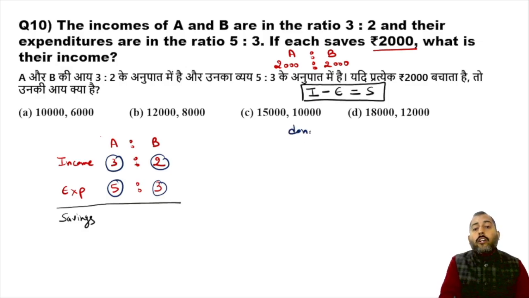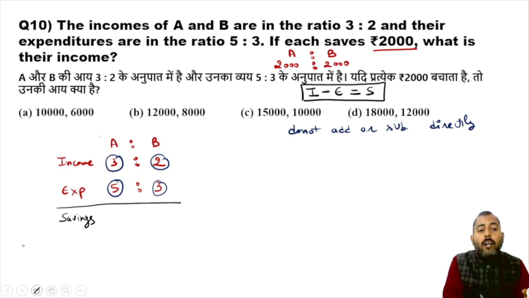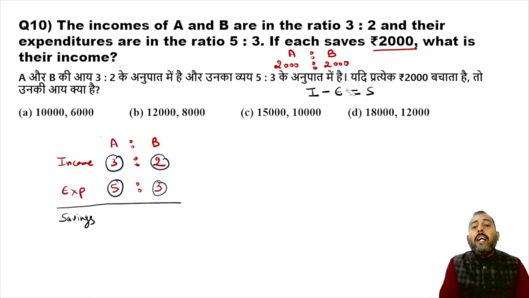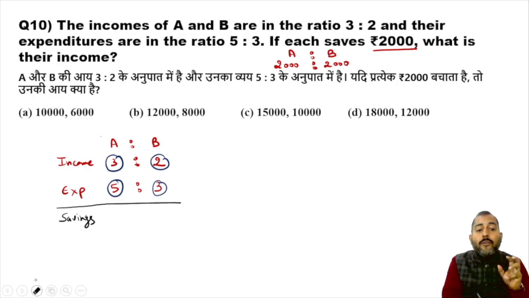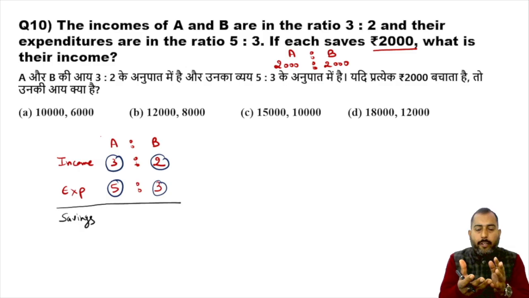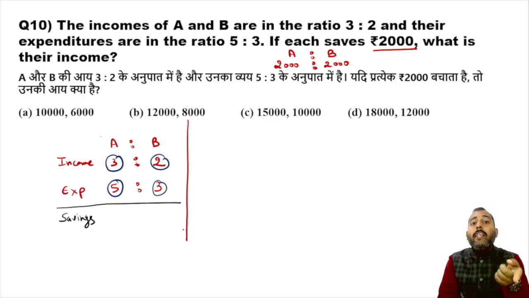Do not add or subtract directly. But you can go for subtraction and addition if you justify the condition of the question.